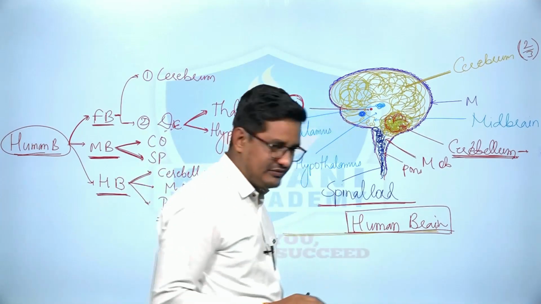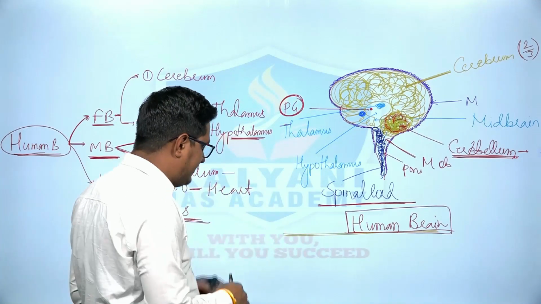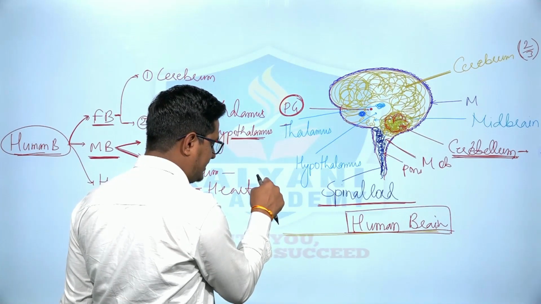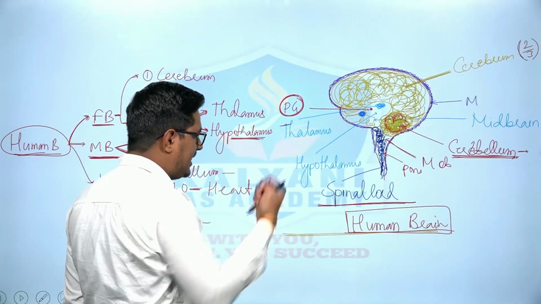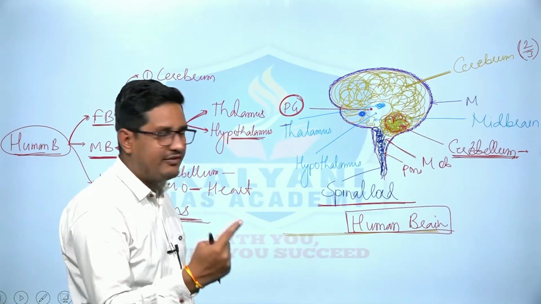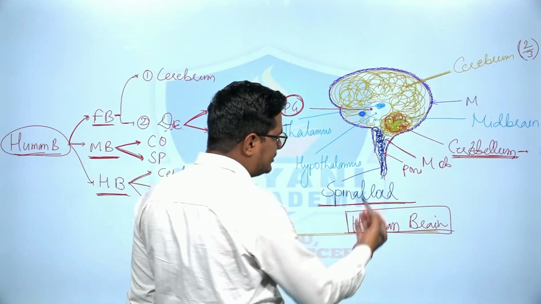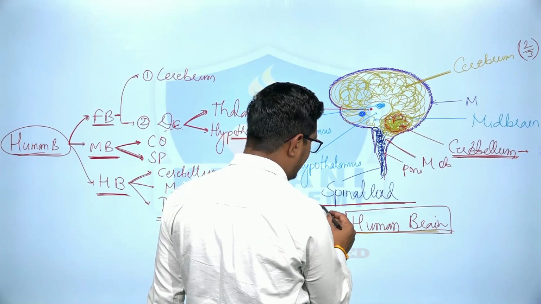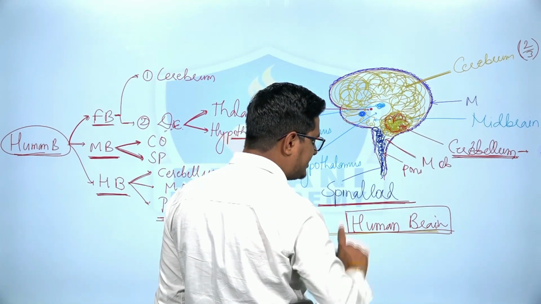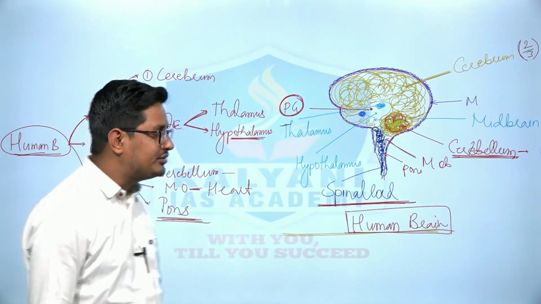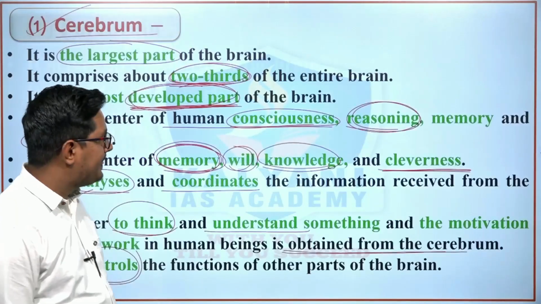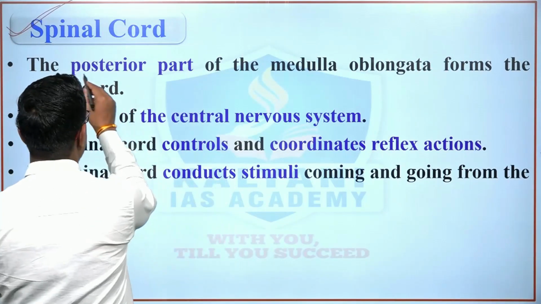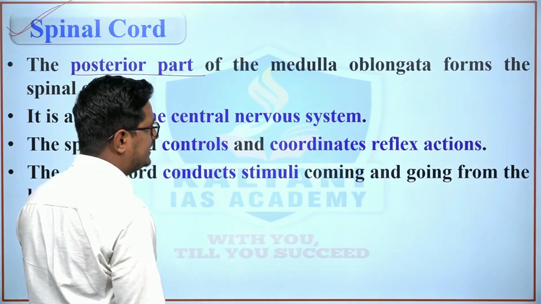What are the reflexive actions? For example, this is a hot item. If I touch it, then when I feel the hot temperature, I will just pull my hand away, right? So this would be a reflexive action. So the posterior part of the medulla oblongata is known as the spinal cord, which plays an important role in controlling the reflexive actions, right?